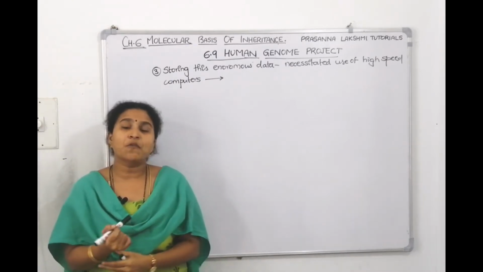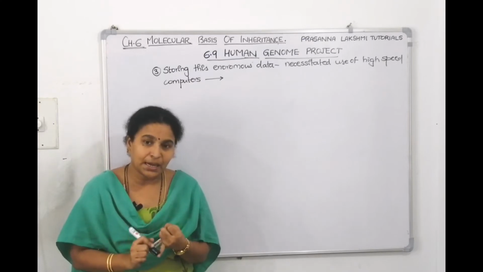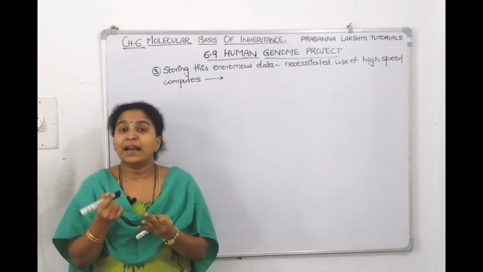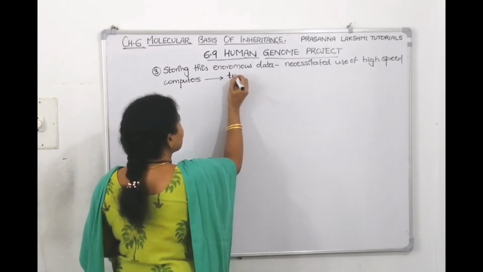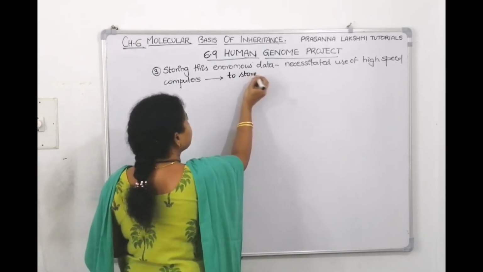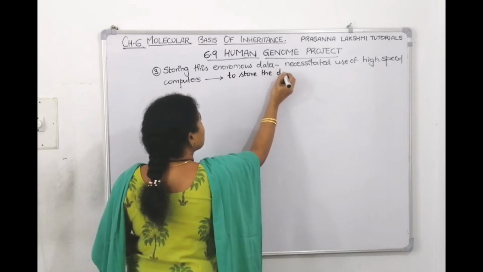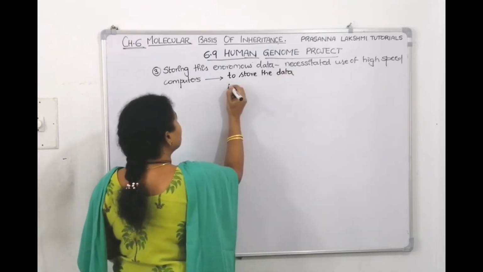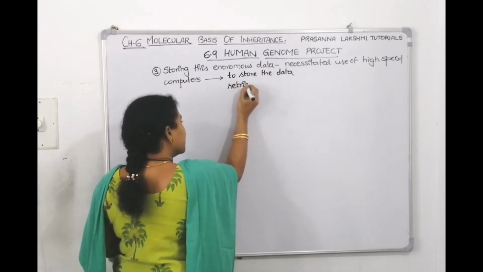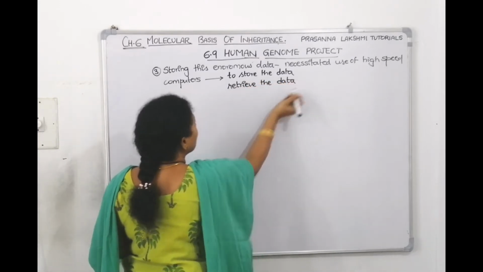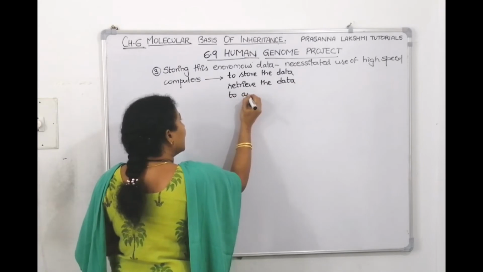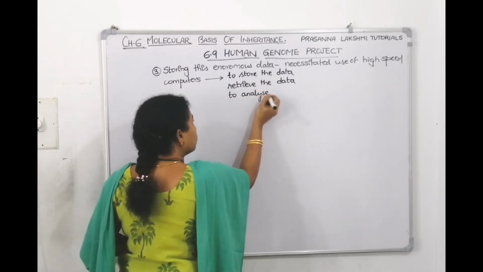So we took the help of high-speed computers to store the data, to retrieve the data, meaning to take out the data, and to analyze the data also.